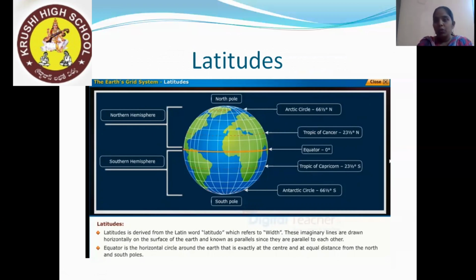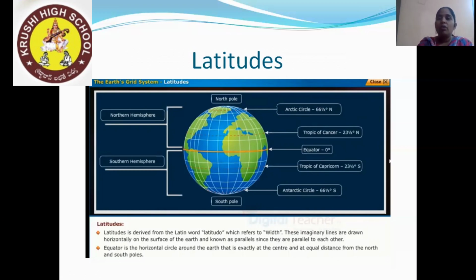These are imaginary lines drawn horizontally on the surface of the earth, and they are also called parallels because they never intersect each other. They go parallel to each other, right?